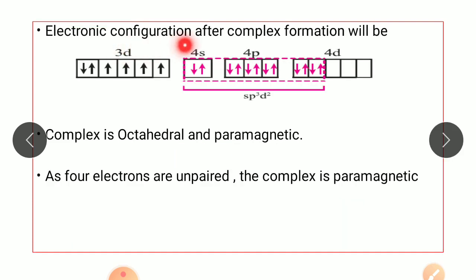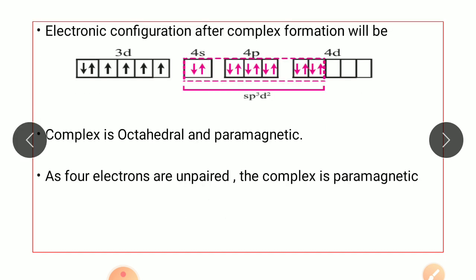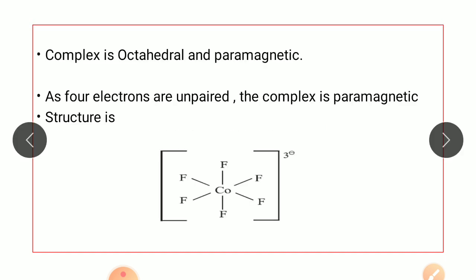We can see in the complex there are, sorry, 4 unpaired electrons, and so the complex is paramagnetic, and the 6 ligands are there, so the complex is octahedral in geometry. The complex is octahedral and paramagnetic, and the structure of the complex is this.